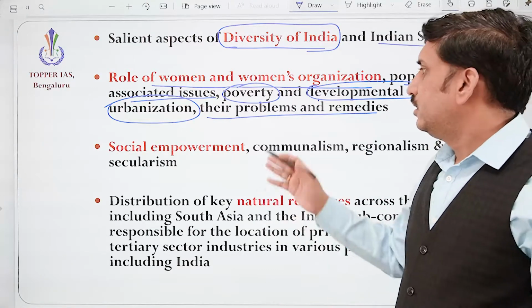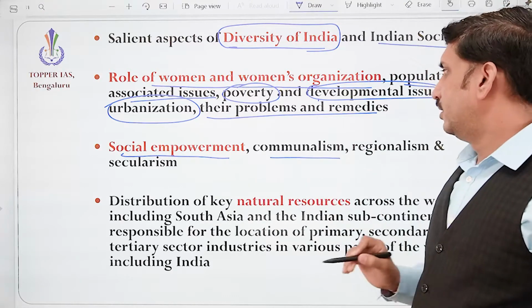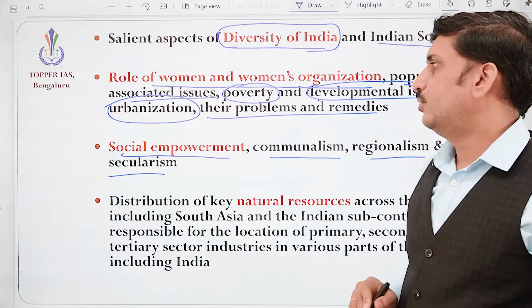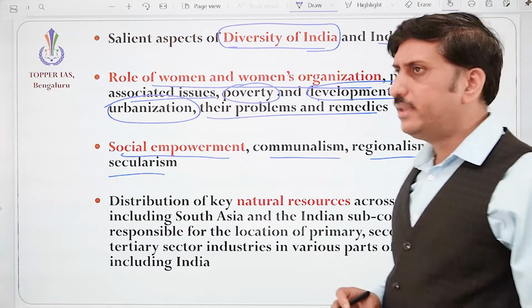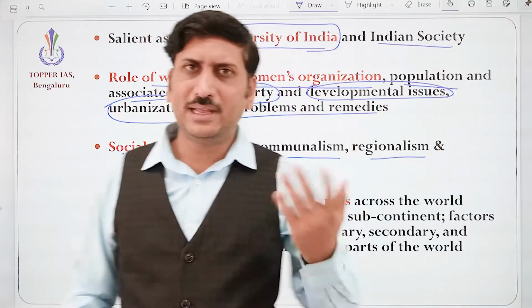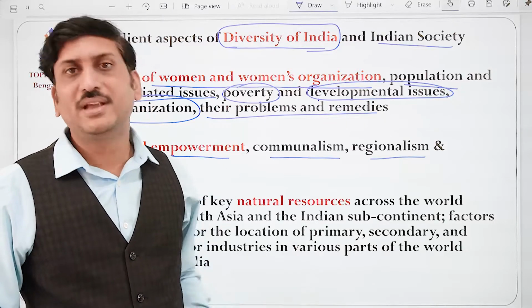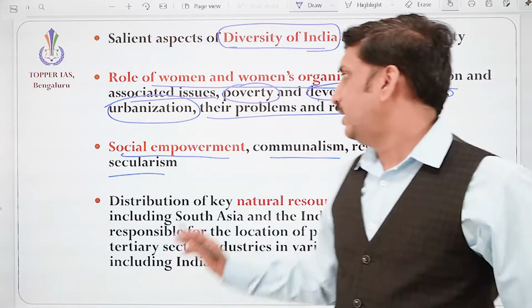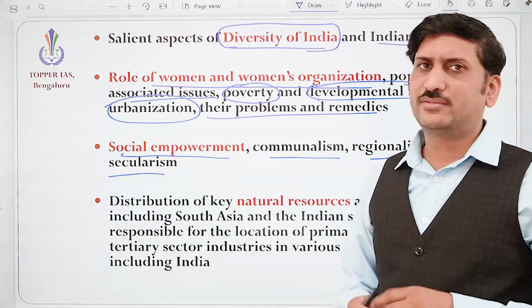And social empowerment. Communalism, regionalism, secularism. Empowering means enabling a person or a group or a community or a society as a whole. Here, social empowerment includes all the sections of the society.